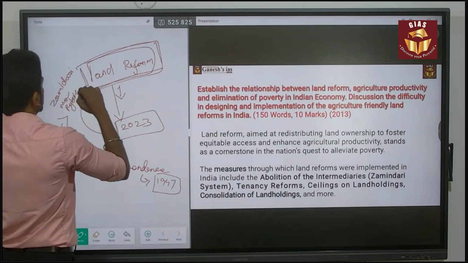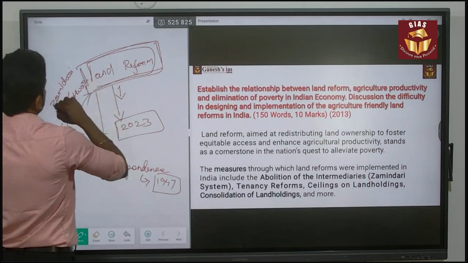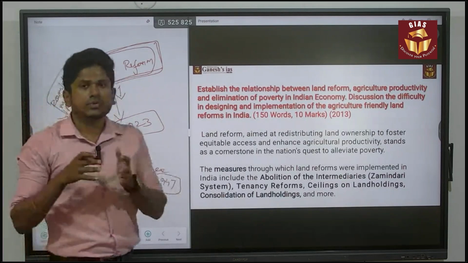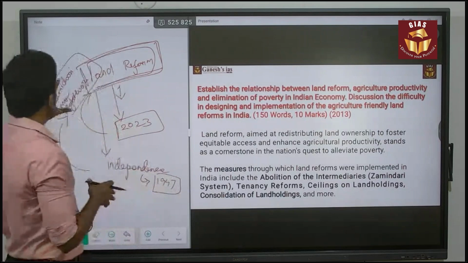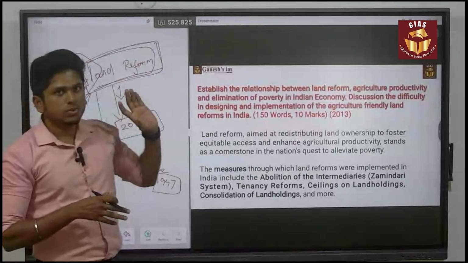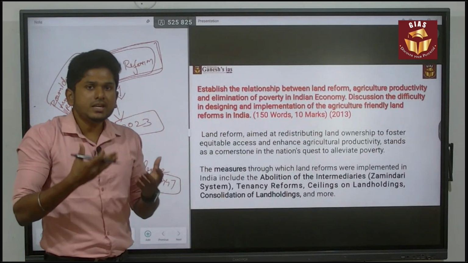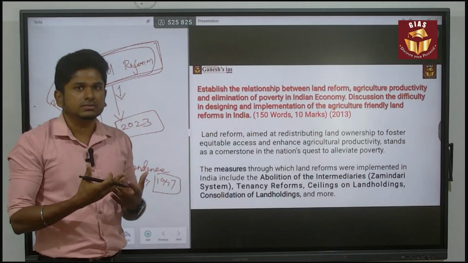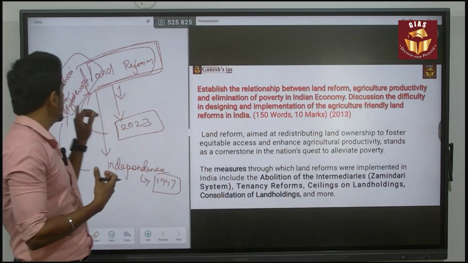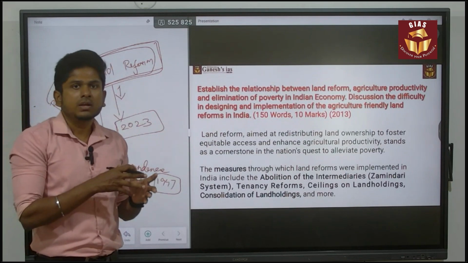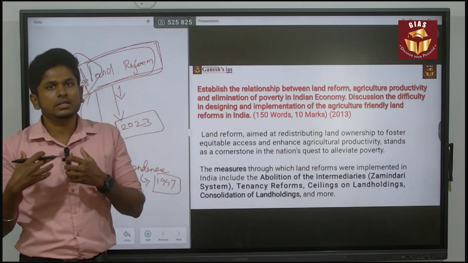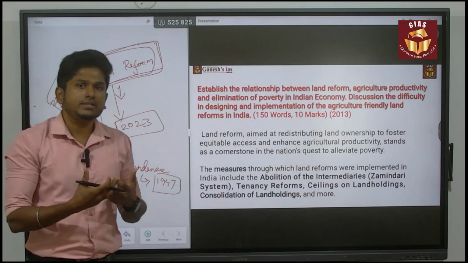Various land management systems were there. After independence, all the land holdings were under the control of the zamindars, mahalwaris and rayatwaris. So there was heavy inequality in land. Major land holdings were under their control, but the major chunk of people, around 80%, were living in poverty. That is the major issue.